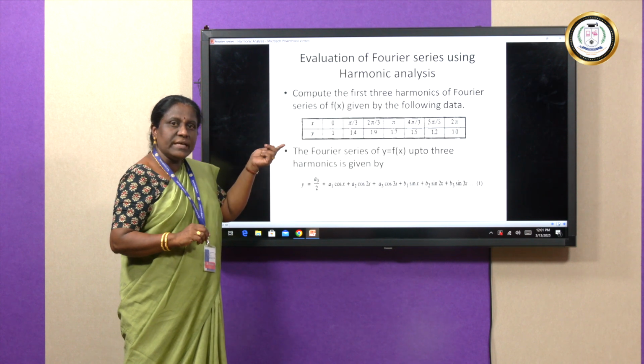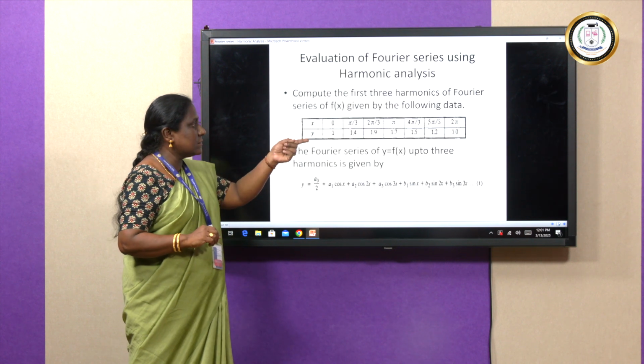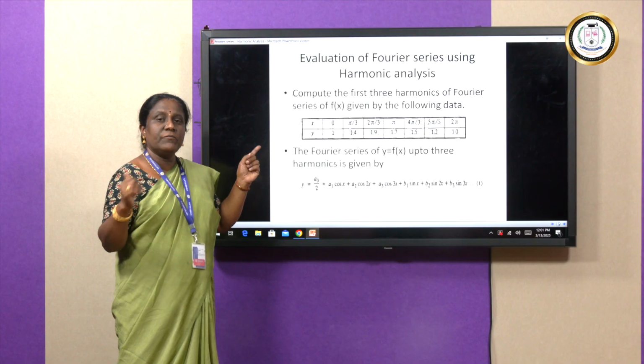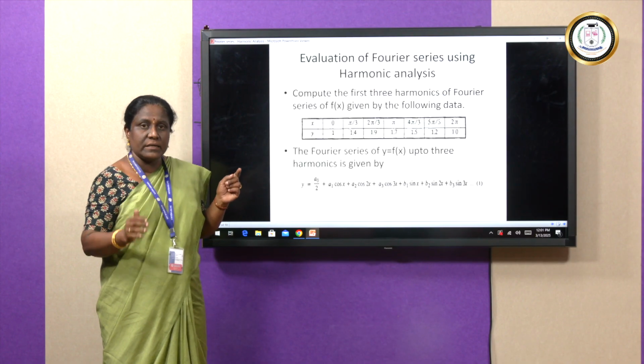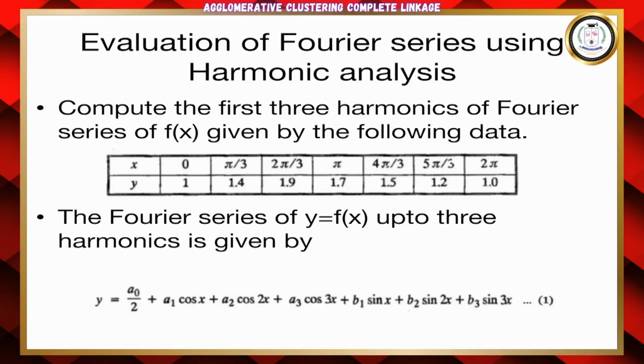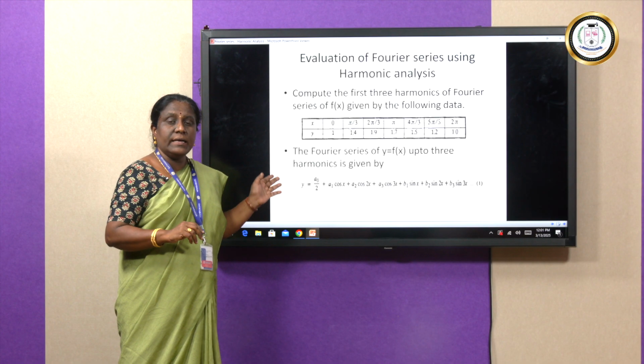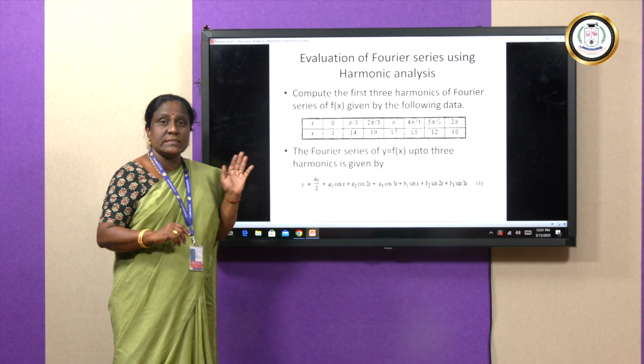Your function f of x is defined like this. We will read the problem very carefully and analyze which case it comes under. Now, you see your x data values: 0, pi by 3, 2 pi by 3, pi, 4 pi by 3, 5 pi by 3 and 2 pi. Here it is in terms of pi, that is radians.